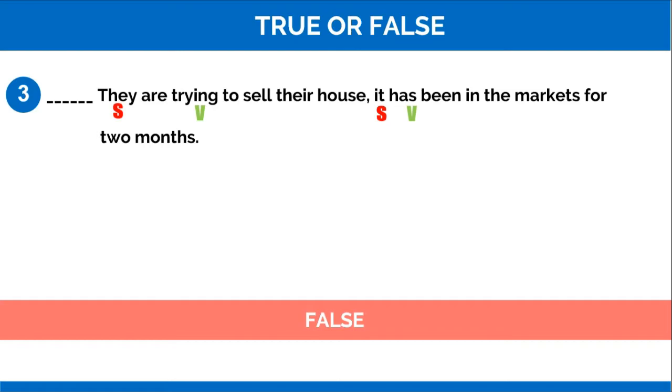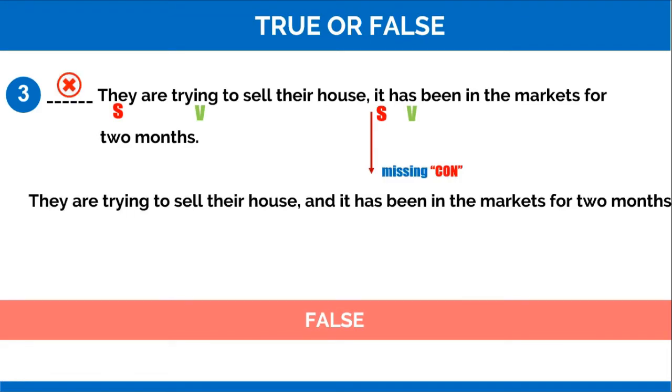From this we identify that this sentence is false, because of what? Yeah, that's correct. Subject verb, subject verb will need the connector, but in this sentence we cannot find the connector. It means that this sentence is incorrect. The correct one can be: they are trying to sell their house, and it has been in the market for 2 months.